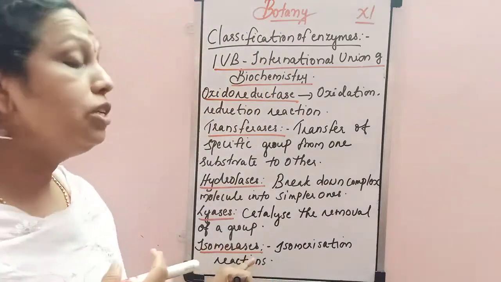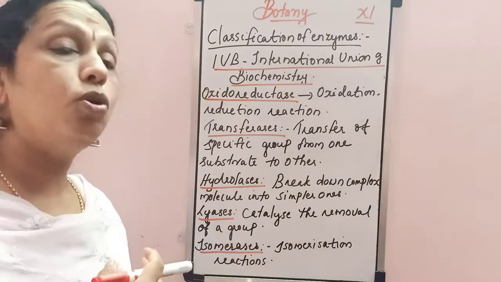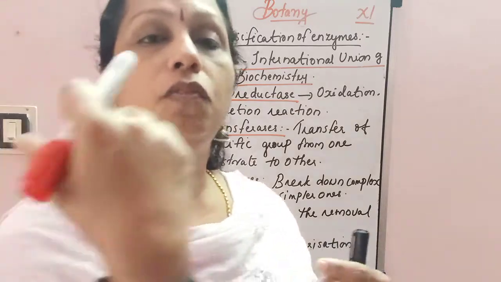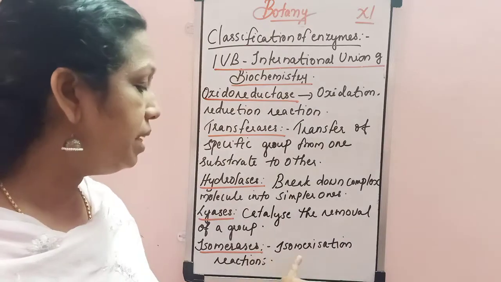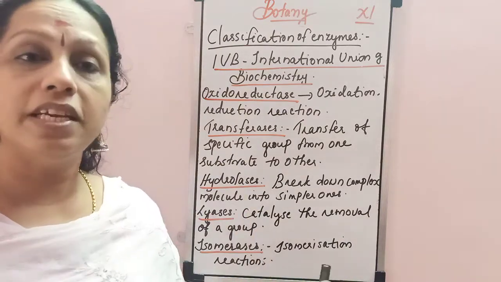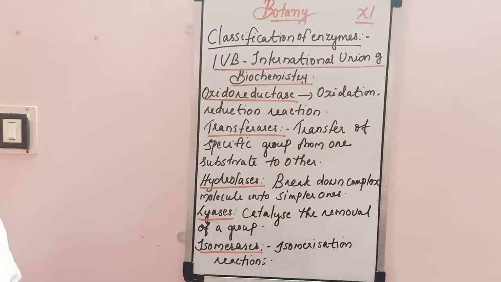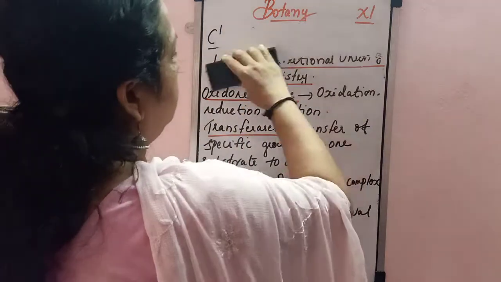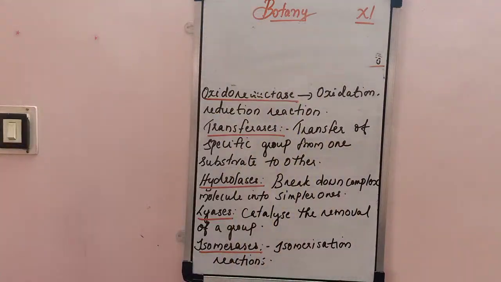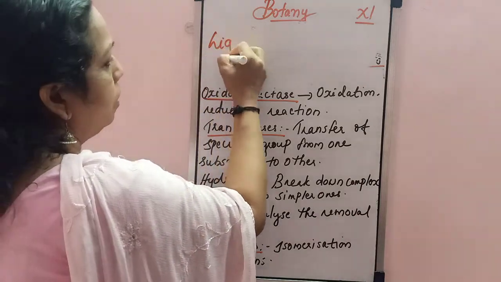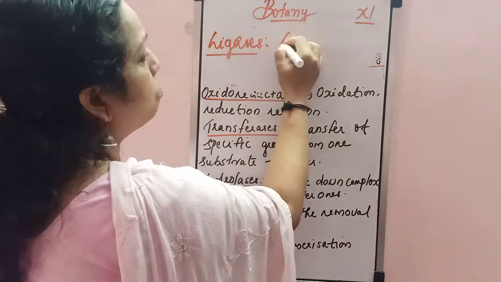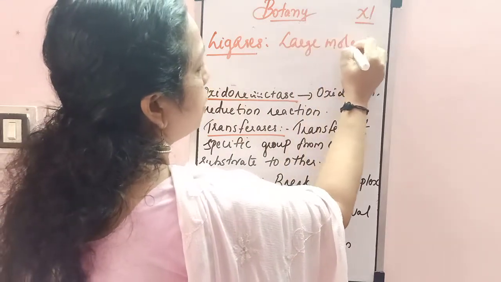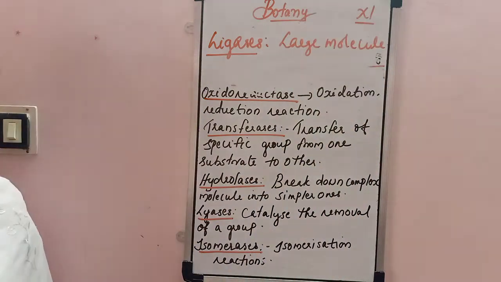Okay, next one, isomerases, that are helpful for isomerization reaction. Changing a compound into another compound with a different structural formula, that is isomerases. Okay, so these isomerases are helpful for the isomerization reaction, and one more is there, that is the ligases. Last one, that is ligases. Helpful for the synthesis of a large molecule.